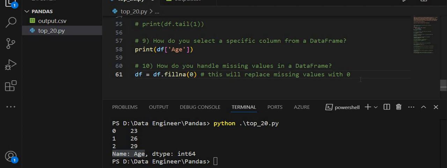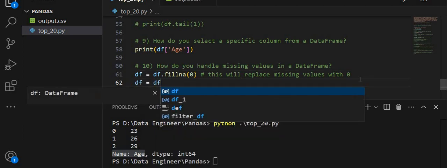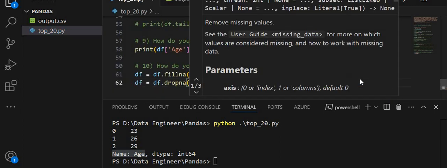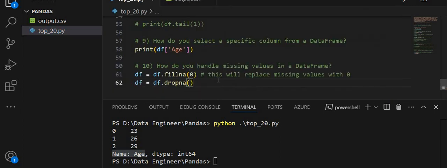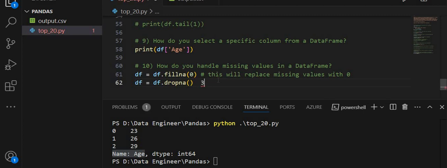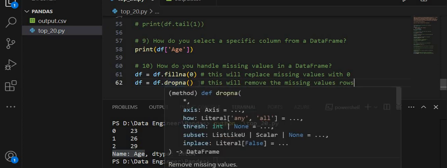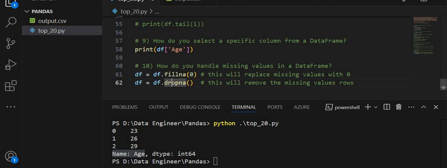And we have another method, df.dropna, and this will remove the missing values rows. This will remove all the rows which have missing values using the df.dropna method, and if you want to